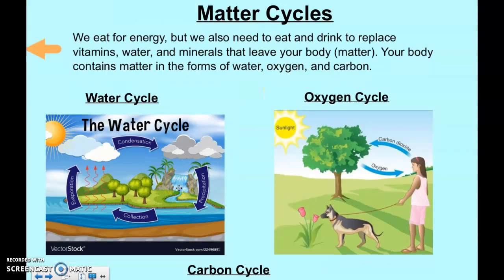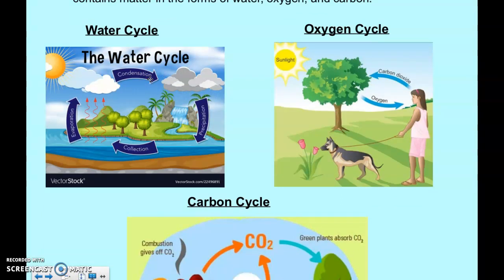The water cycle shows you the path of water through an ecosystem. You can start anywhere here, but we're going to start with precipitation. So when it rains, water collects. As it collects, it then evaporates with the heat from the sun. The water evaporates back into the sky, condenses, and then turns into more precipitation. So it's just the path of water through the ecosystem. It rains, it collects, it evaporates, condenses, and then goes back into precipitation. Whether that precipitation is rainfall, hail, snow, what have you, it then restarts the whole cycle all over again.